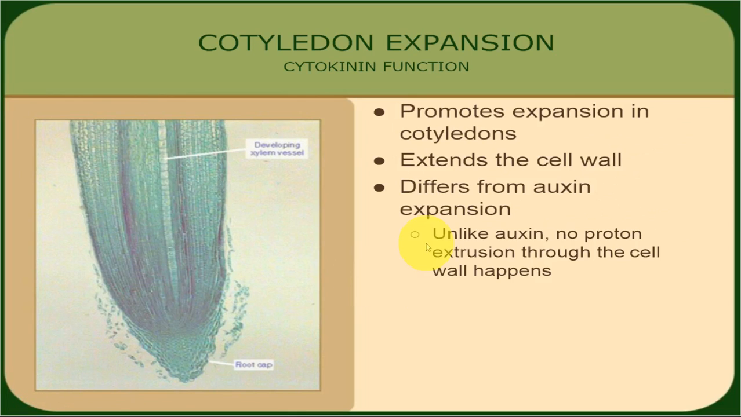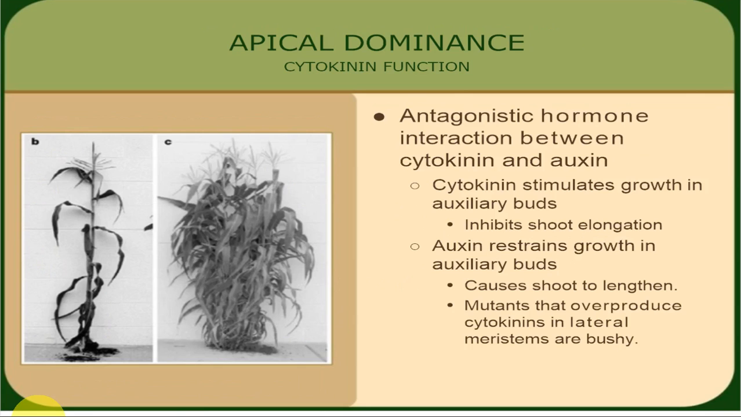Then cotyledons, seeds have cotyledons. Cytokinins promote expansion in cotyledons. They extend the cell wall. This differs from auxin expansion. Unlike auxin, here no proton extrusion through the cell wall happens. It just increases the cotyledon growth and expands the cotyledon.